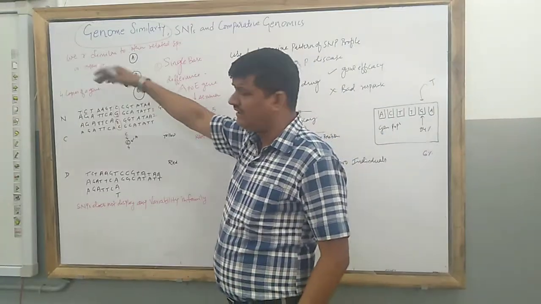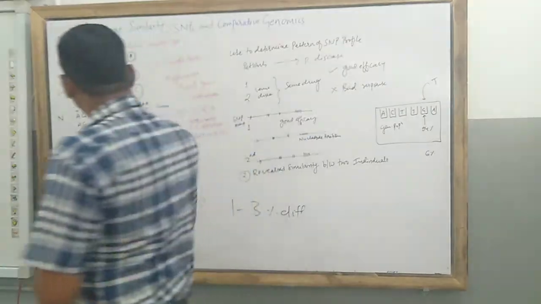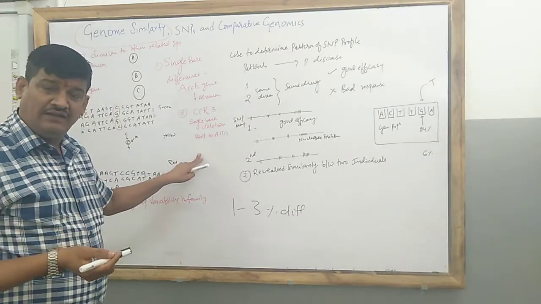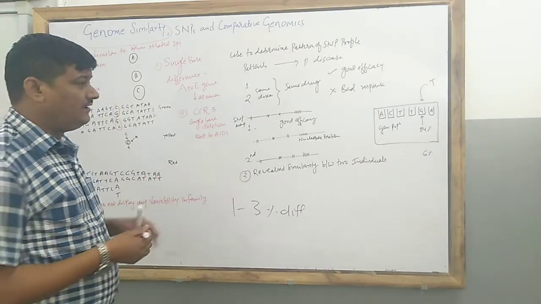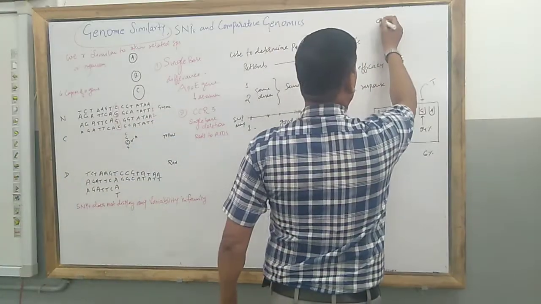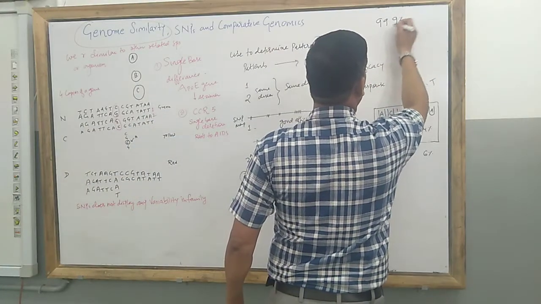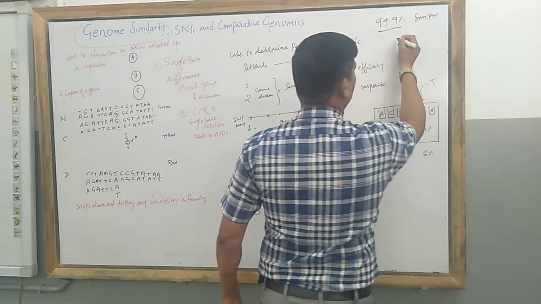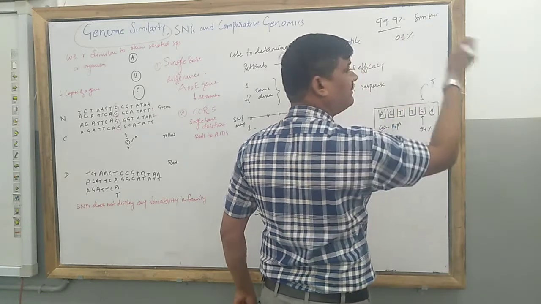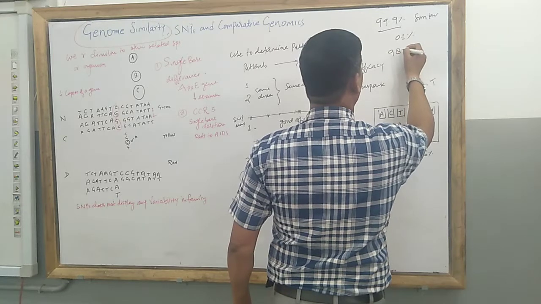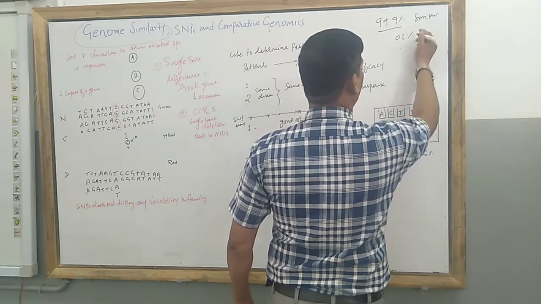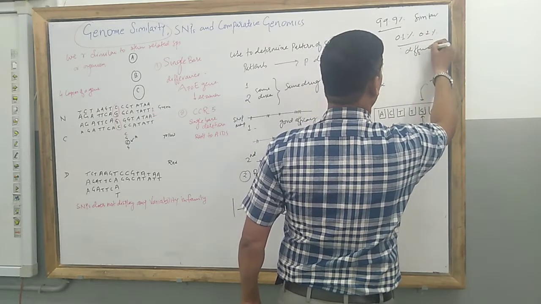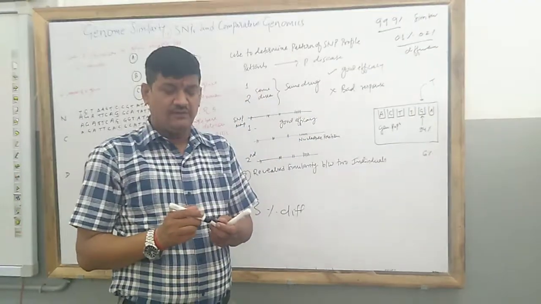So it is already clear that all organisms, whether a bacterial cell, a fungal cell, human being, mouse or elephant, are approximately 99.9% similar. The 0.1 or 0.2% difference is due to changes in base pair sequence.